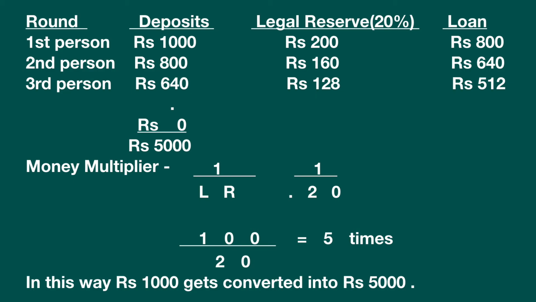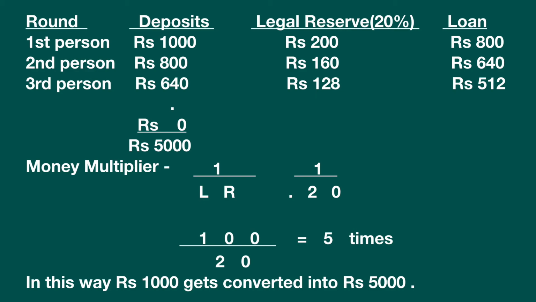Again, the third person takes the loan, he does not use the money and he keeps it in the bank, that is rupees 640. Again, the bank keeps 20%, that is rupees 128, and the rest is given as loan. So in this way, the bank keeps on giving the money up to the time it reaches rupees 0, and in this way it collects rupees 5,000.